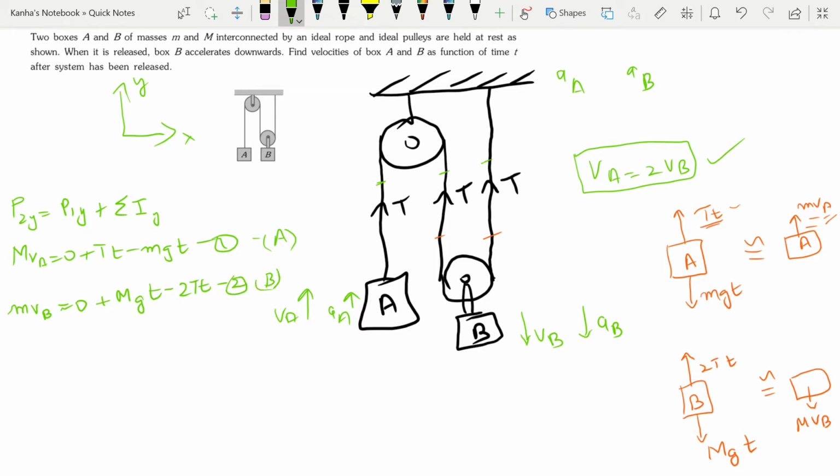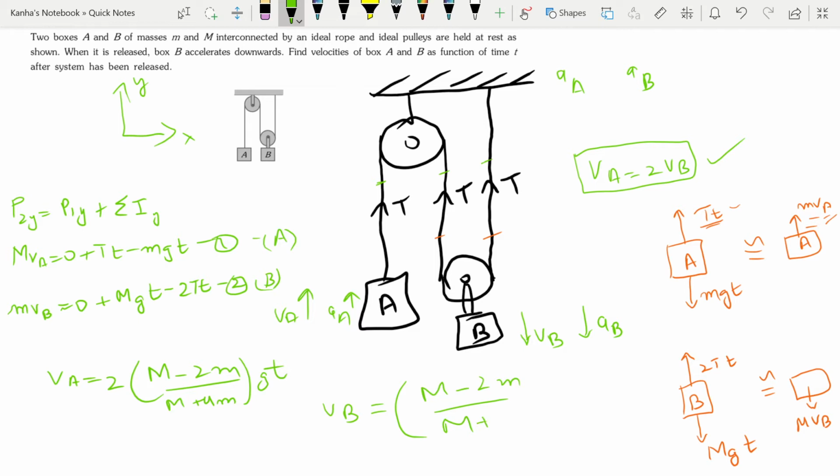This is for equation B. If you just use these equations, you will find that Va is equal to (2M minus 2m) by (M plus 4m) gt, whereas Vb is equal to (M minus 2m) by (M plus 4m) gt.